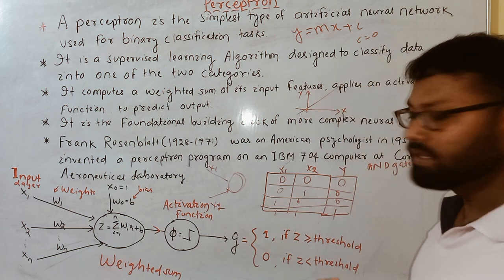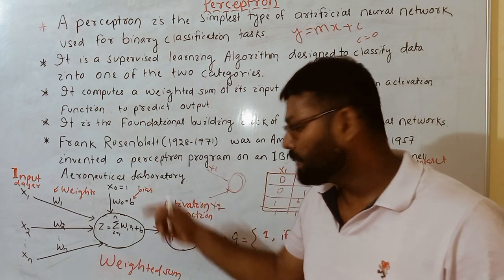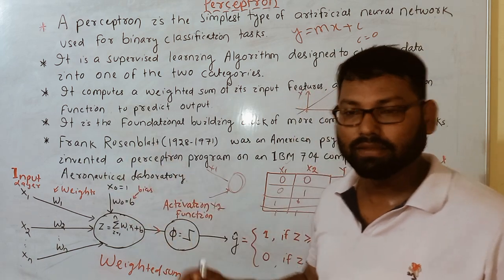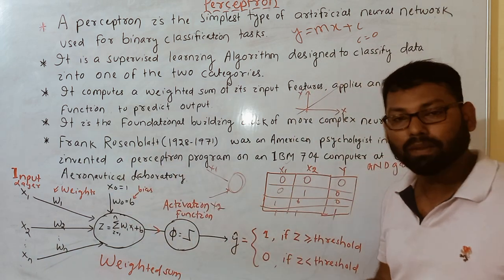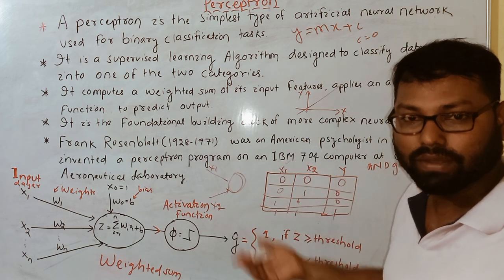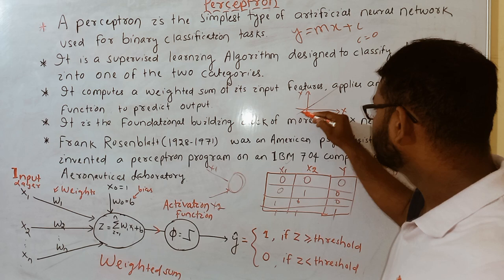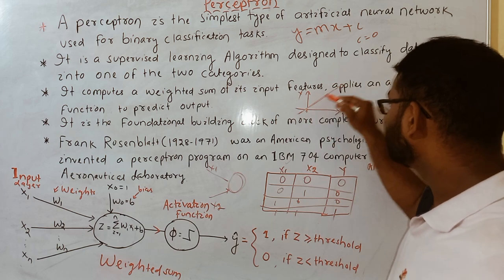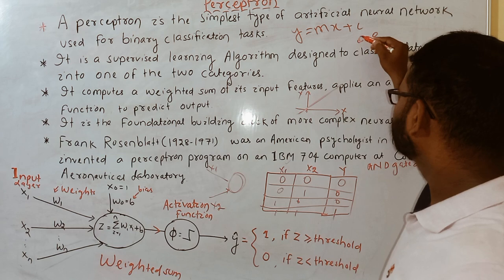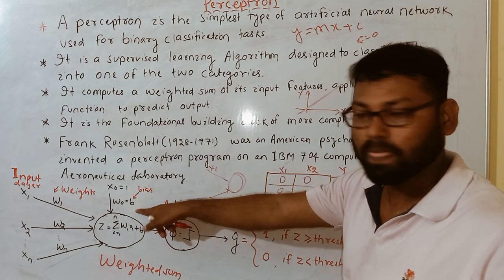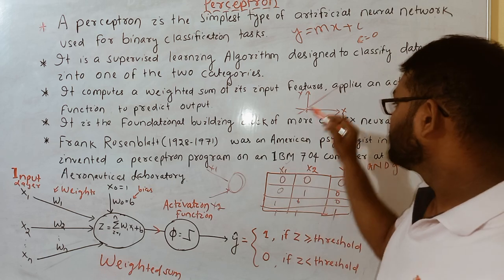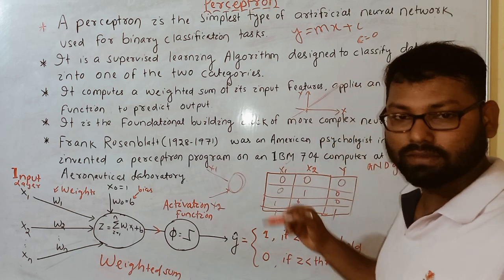In some questions you will find the bias is not available, only W1 x1 and so on. That means whatever we are predicting is finally creating a linear line. If this is the linear decision line and this is B: if the B value is 0, this line will pass through the origin.